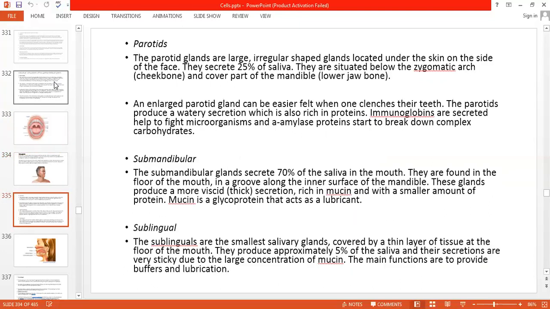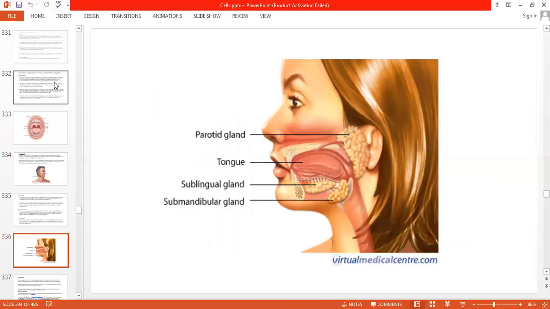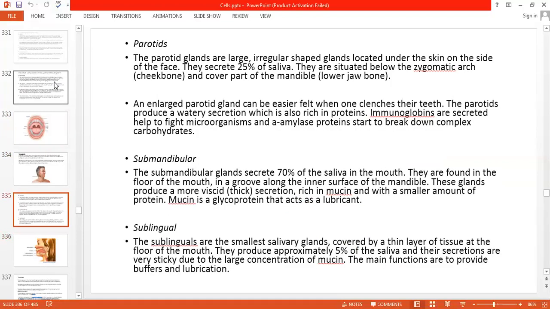And we have got a parotid gland. Here is a parotid figure also. You can see the parotid gland. There is a figure given, picture. The parotid glands are the large irregular shaped glands located under the skin on the side of the face. They secrete 25% of the saliva.